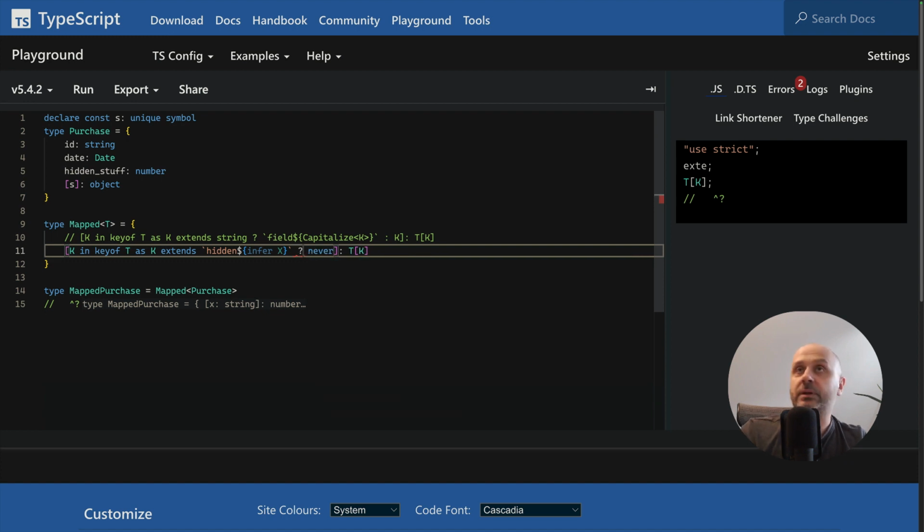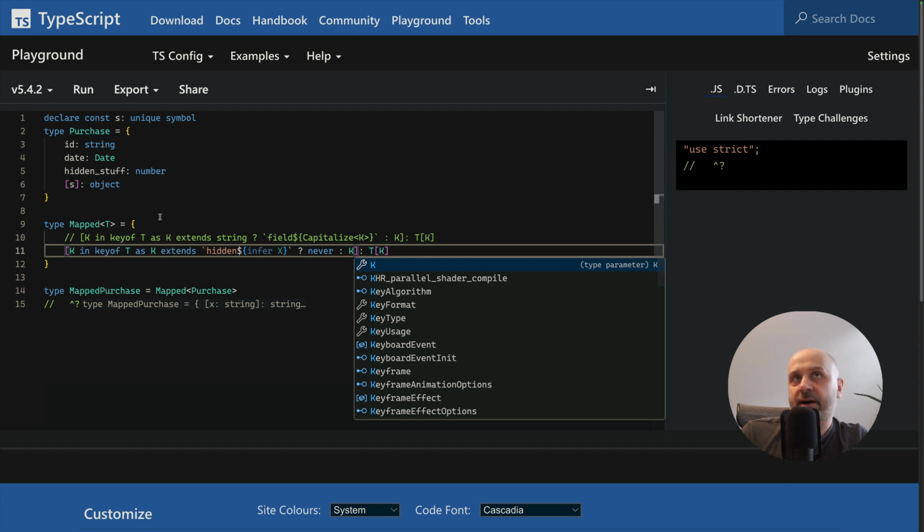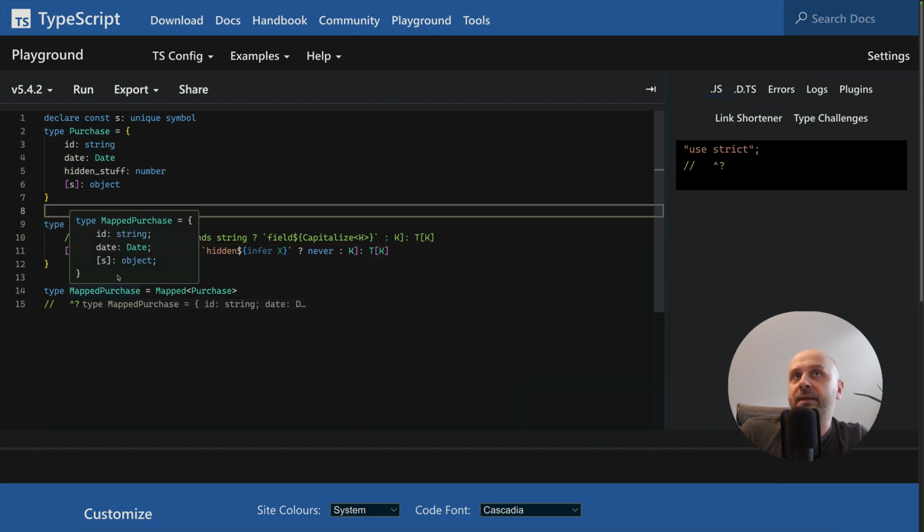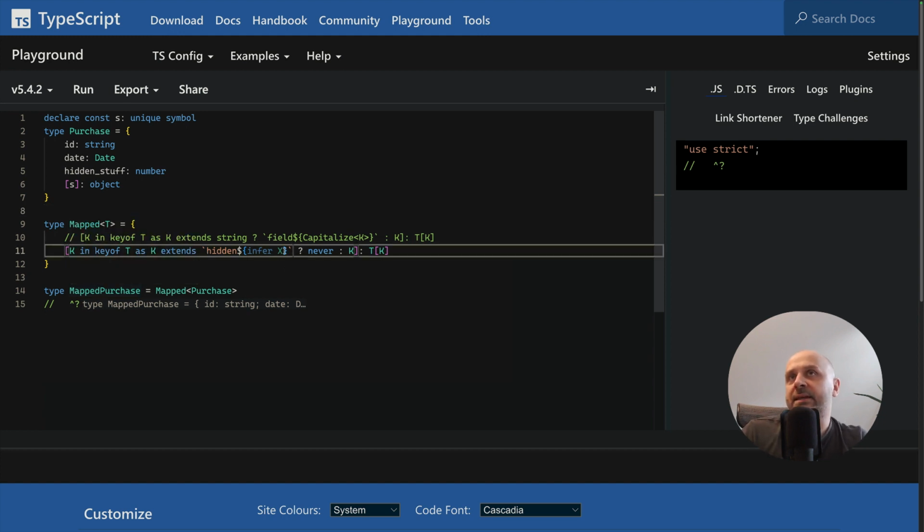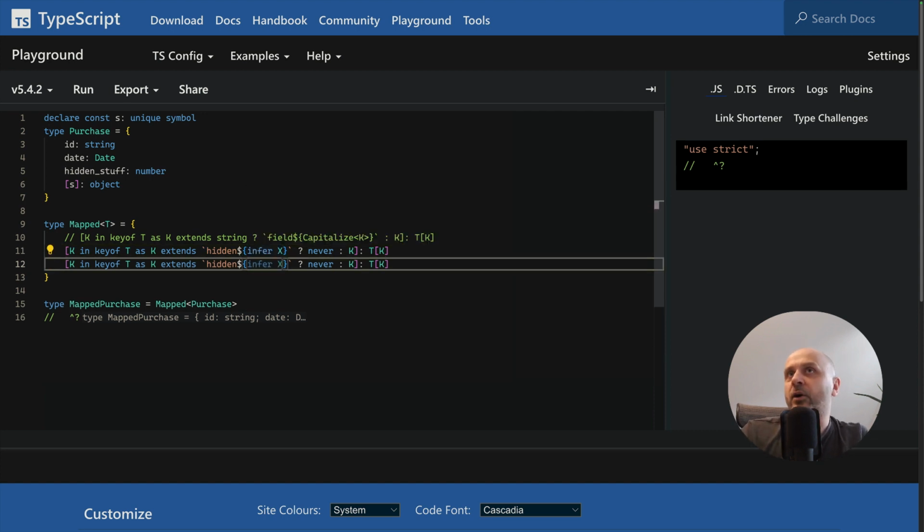Of course, that should be a question mark. And if it doesn't, then it is fine. And here we can see that hiddenStuff, since it starts with hidden, has been removed. In this case, we do infer X, though we don't care about X itself. So here we're filtering out depending on what the keys are.